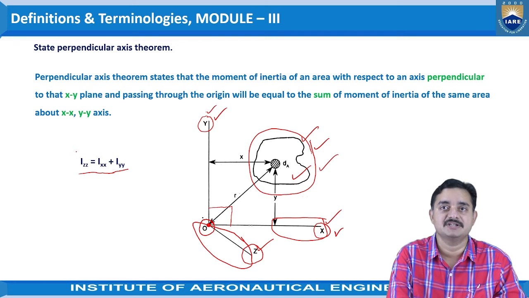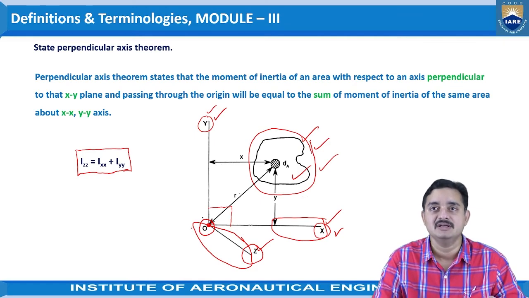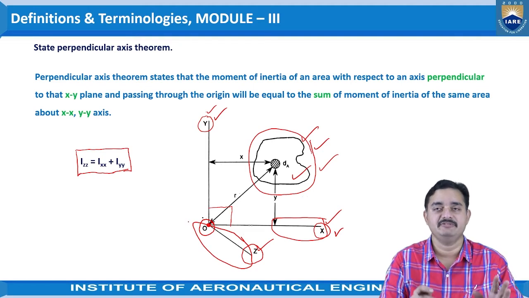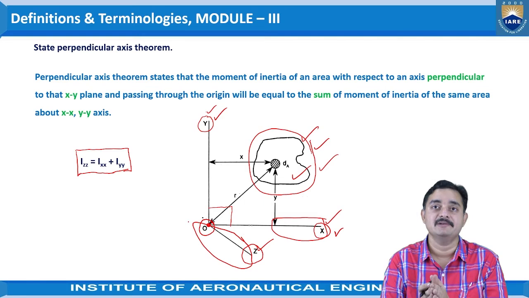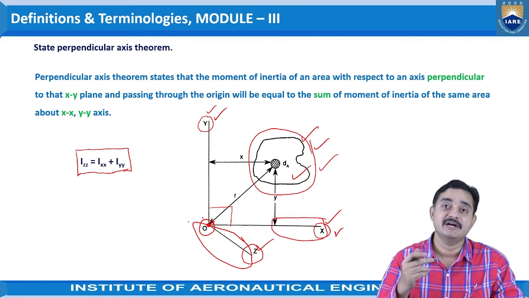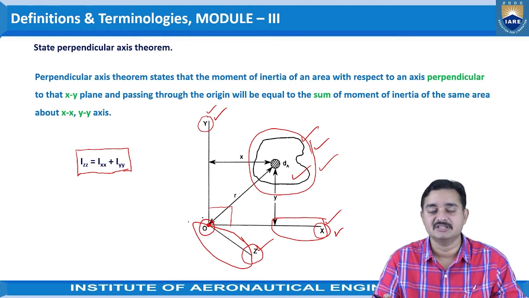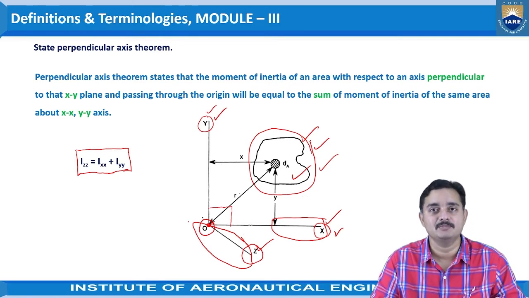That is the representation: Izz is equal to Ixx plus Iyy. So that would be the perpendicular axis theorem statement. It is very simple, but very helpful for solving many problems where we need to identify the moment of inertia of the given object with respect to some axis perpendicular to the plane.